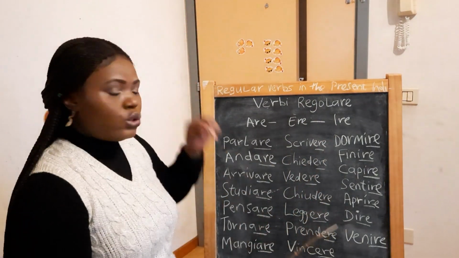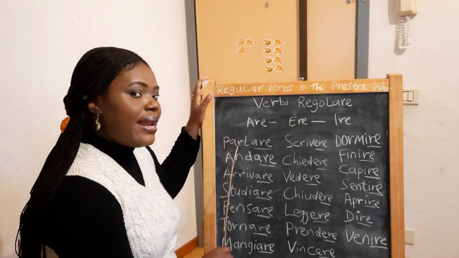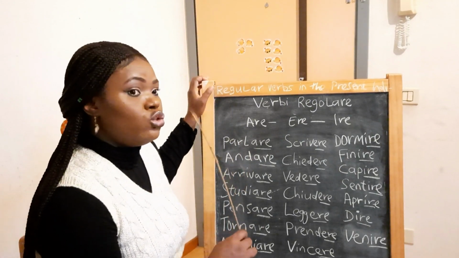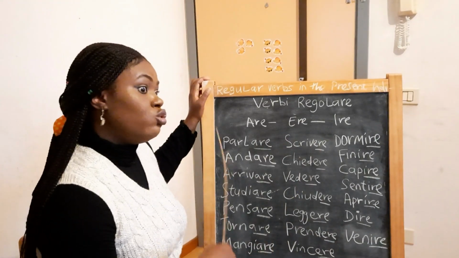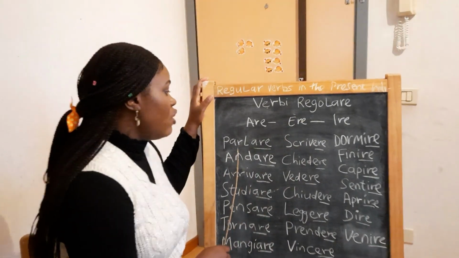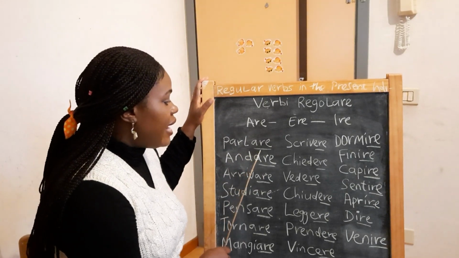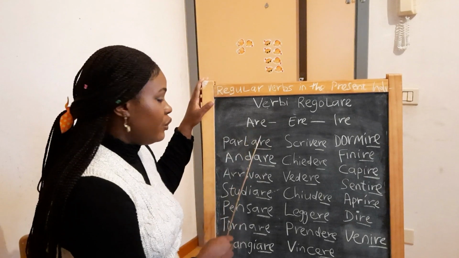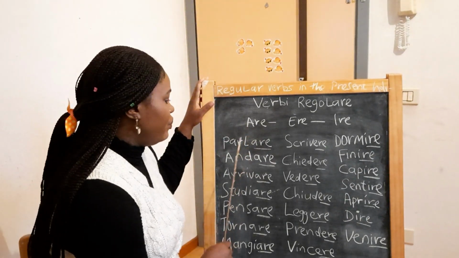Then let's look into some examples of the verbs. This is the verb parlare. Parlare in English means to speak, to talk. And you can see I underlined the end of the verb to show you that it goes with this one that ends with are.